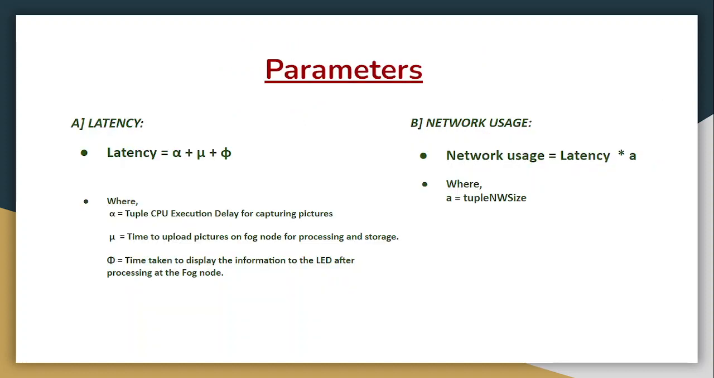So these are the parameters that we will be measuring. First is latency and second is network usage. Latency is the sum of tuple CPU execution delay, time to upload pictures on the fog node, and time taken to display the information on the LED. And network usage is basically the product of latency and the tuple network size.